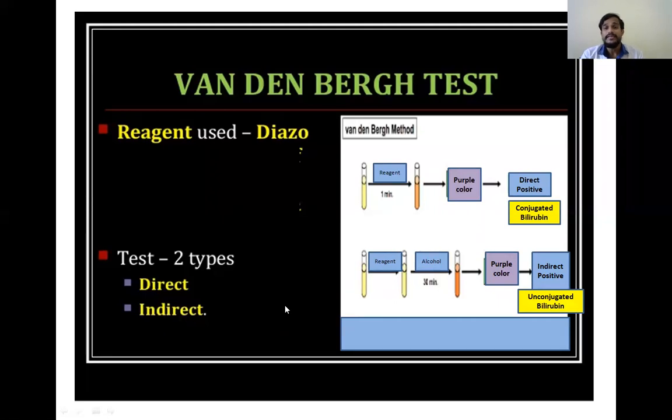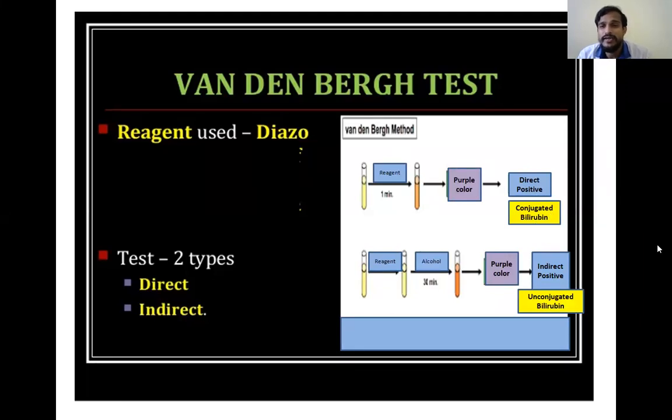See, in any test, there will be positive or negative, but there is a specialty in the Van den Bergh test. There is direct positive and also indirect positive. There are two positives in case of Van den Bergh test. Remember the reagent. Here the reagent used is diazo reagent, but the positive is direct and indirect. So suppose this is the sample, if the diazo reagent is added, if there is color change, purple color is formed, then that is known as direct positive. It indicates the presence of conjugated bilirubin.